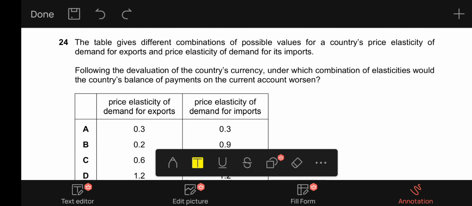24, the table gives different combinations of possible values for a country's price elasticity of demand for exports and price elasticity of demand for its imports. Following the devaluation of the country's currency, under which combination of elasticities would the country's balance of payments on the current account worsen? According to the Marshall-Lerner condition, if the sum of the price elasticity of demand for exports and the price elasticity of demand for imports is greater than 1, then it will result in improving the current account balance of payments. But if the sum is smaller than 1, then it will worsen the current account deficit.